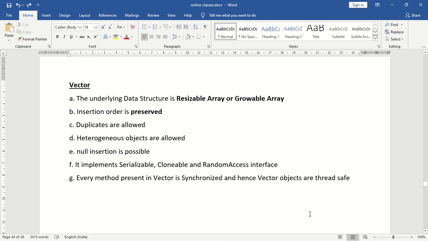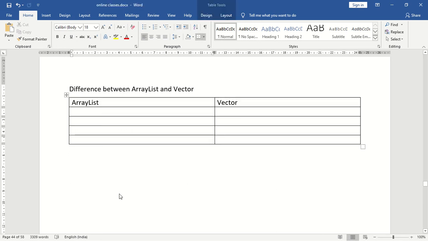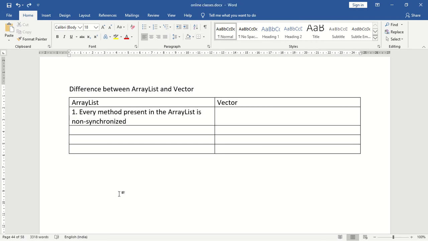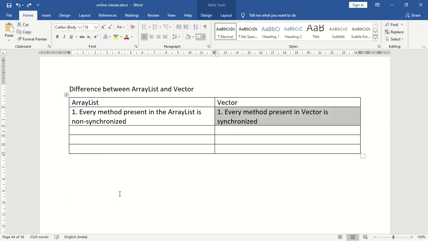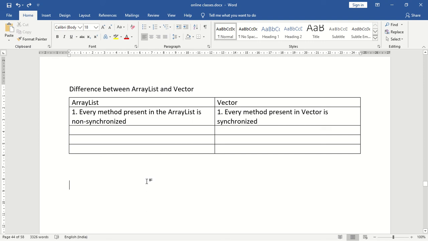So next we have to see the differences between array list and vector. What is the first difference between an array list and a vector? The first difference is, in the case of array list, every method present in the array list is non-synchronized. What about in the case of vector? In the case of vector, every method present in a vector is synchronized. So what happens when a method is non-synchronized?